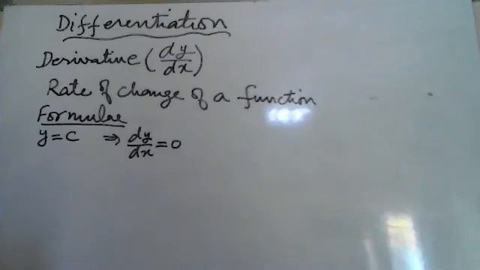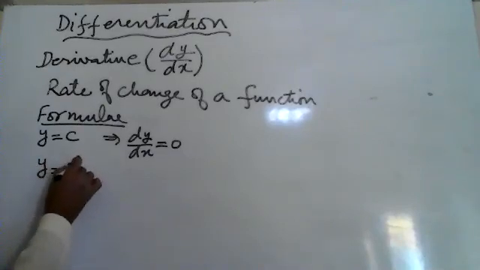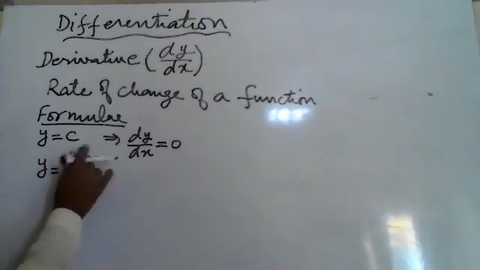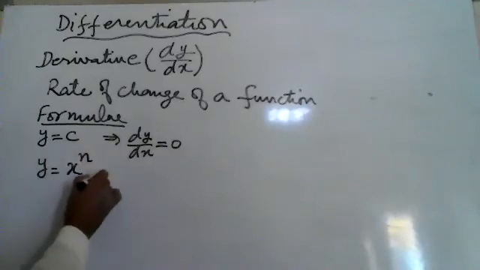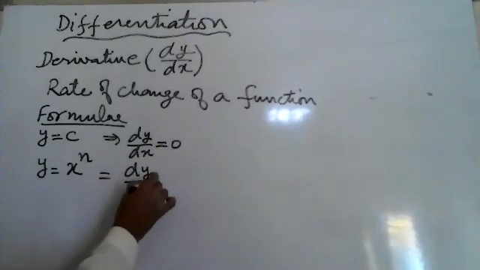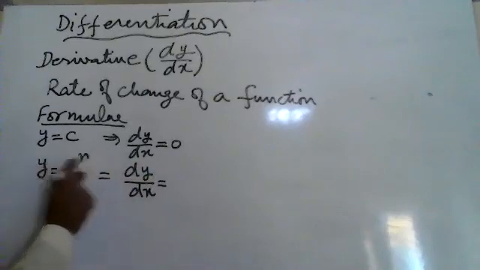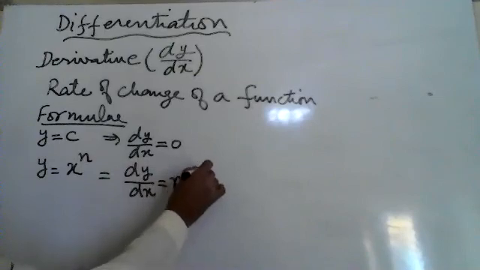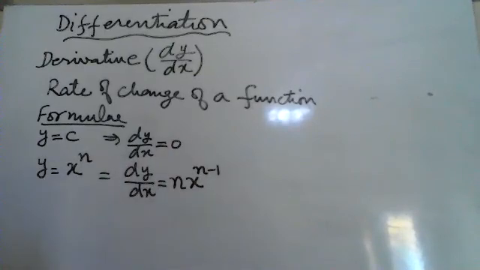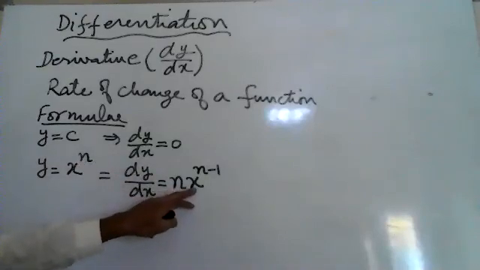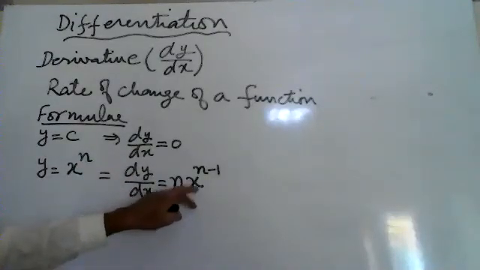If y is x raised to power n, where y is a function of x, then the derivative dy upon dx will be equal to, the power will come over there and we will subtract one power from the given power. The given power is multiplied with the function and one power will be subtracted.